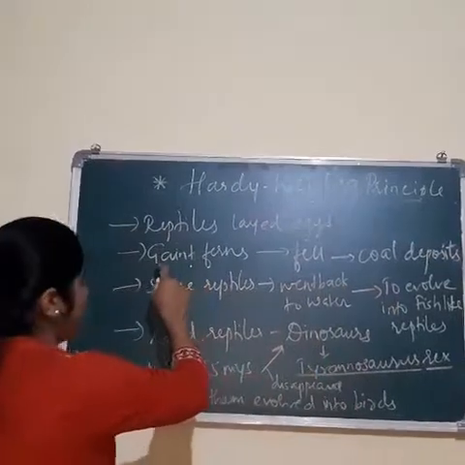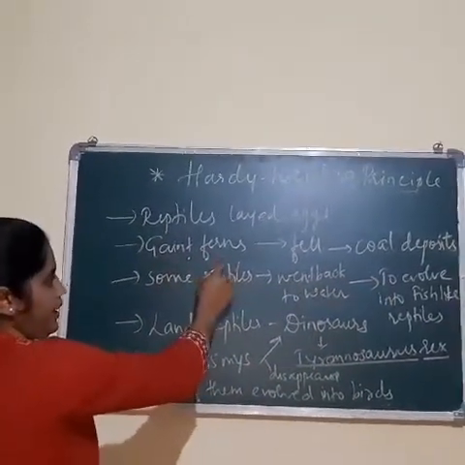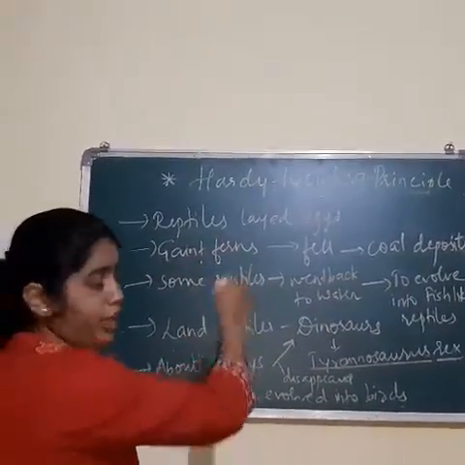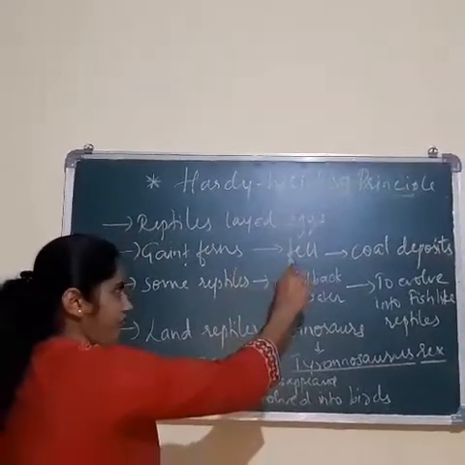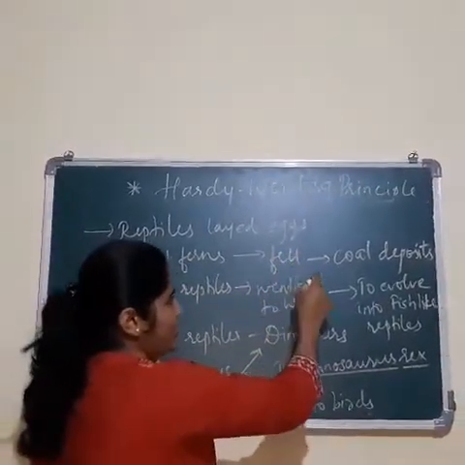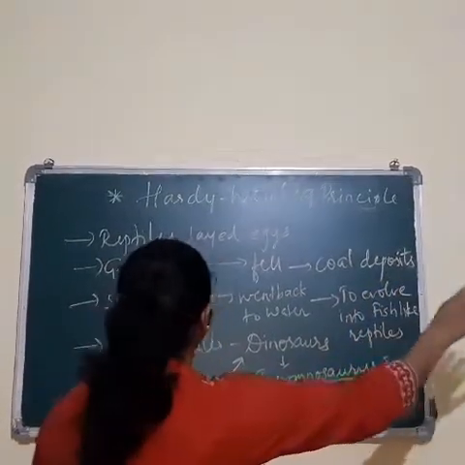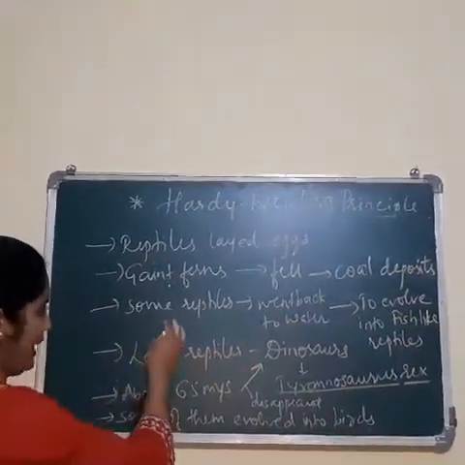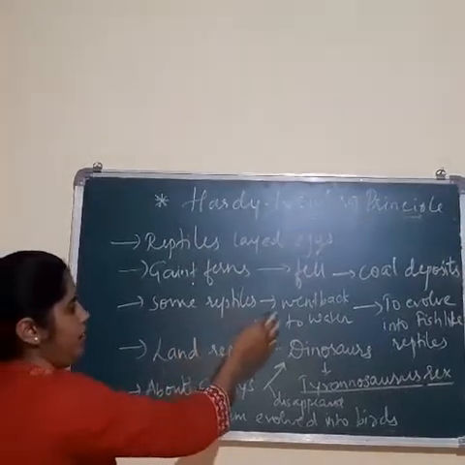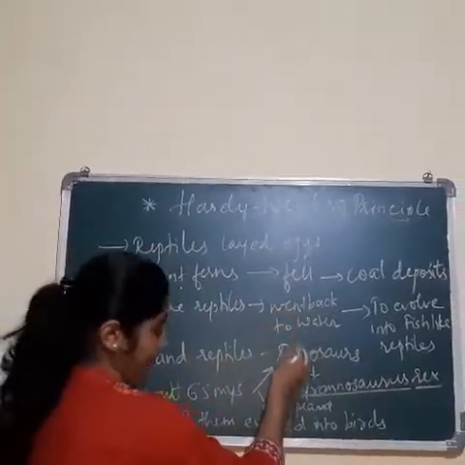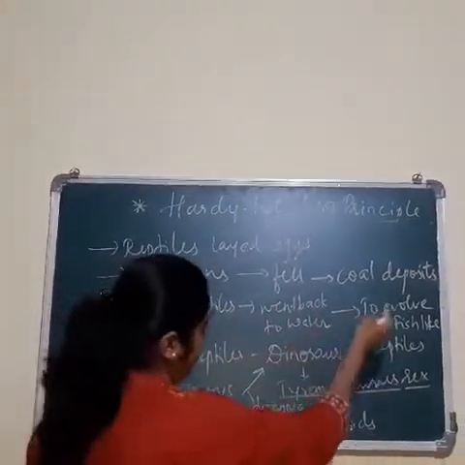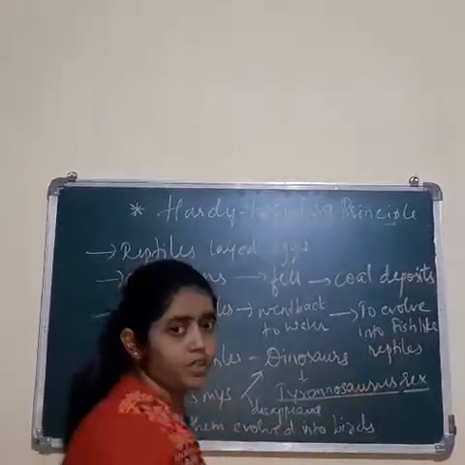Then later on the giant ferns, the pteridophytes, appeared. They fell on the ground and gradually led to the development of coal deposits. Then later on, some of the reptiles went back to the water and tried to evolve themselves into fish-like reptiles.